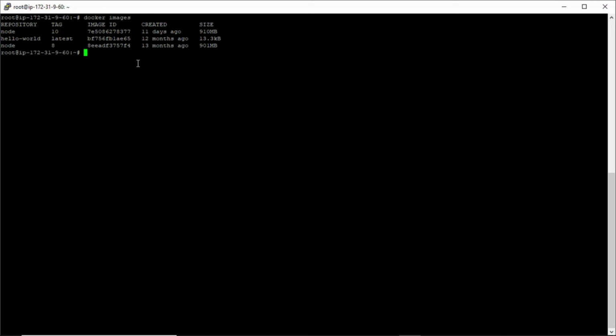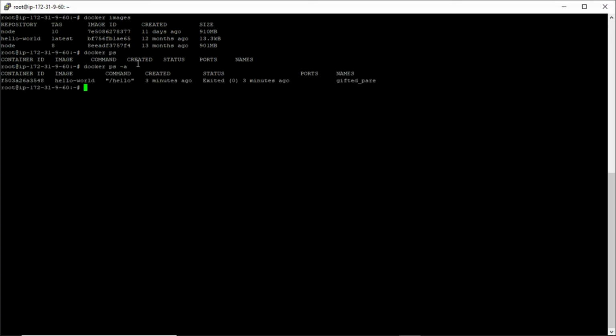Now to see the containers running in this system, let's run the command docker ps. As you can see, there are currently no containers running. To see the stopped containers, run the command docker ps -a. And we can see that the hello-world container is terminated.